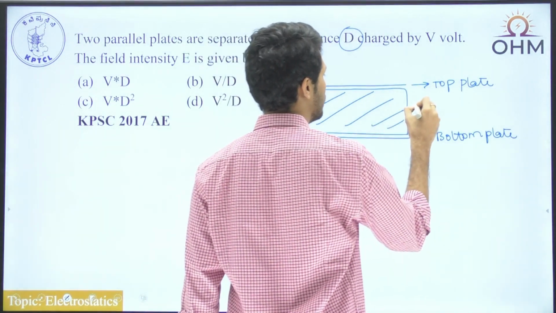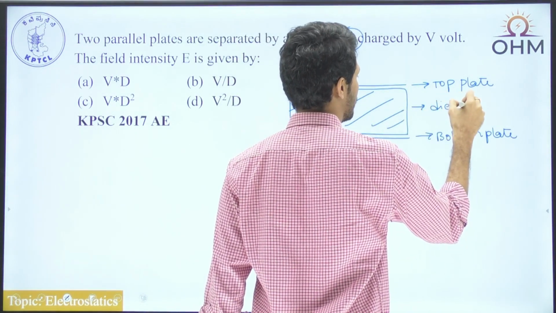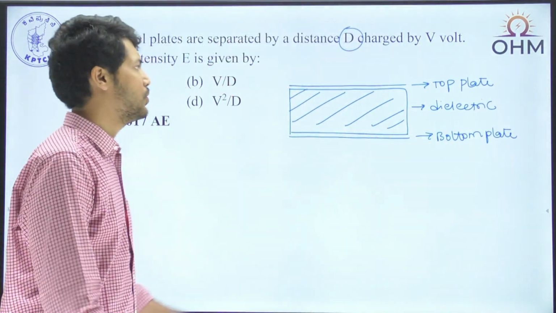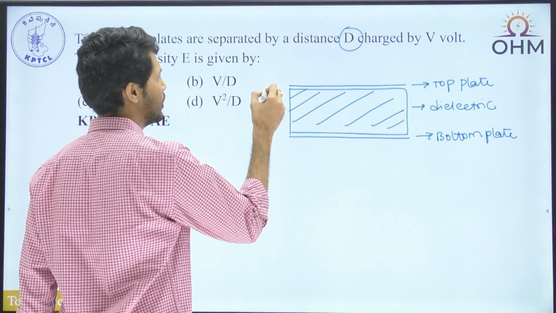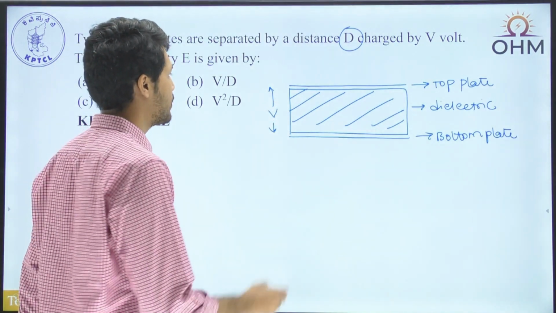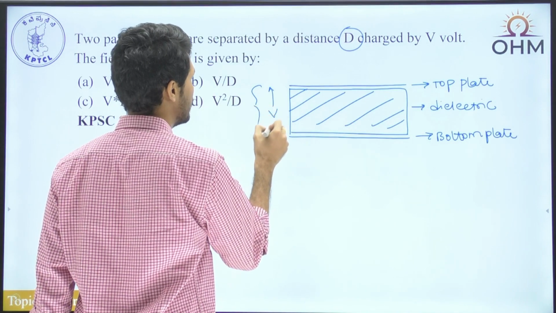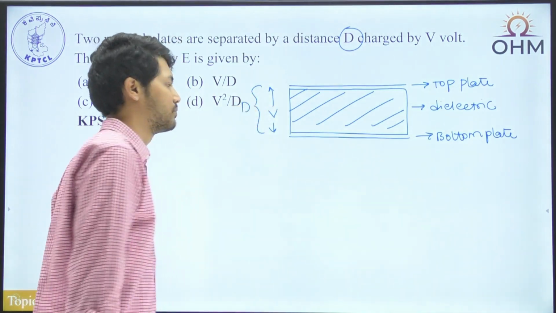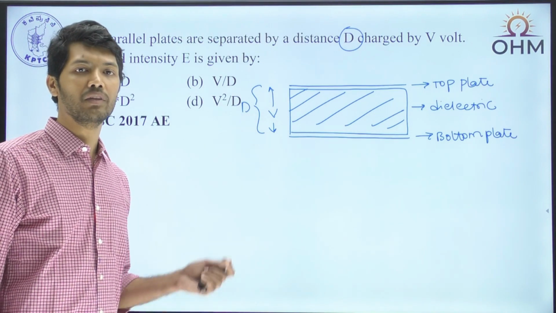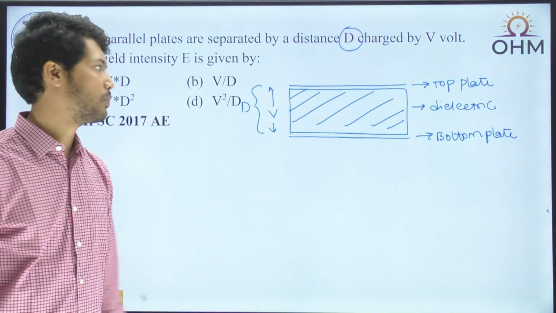Separating both the plates is a dielectric medium. Let's assume the potential difference between the top plate and bottom plate is V, and they are separated by a distance d. In this case, the examiner used the notation of capital D. So this is what is given to us, and we are supposed to tell how much is the electric field we have in between both the plates.